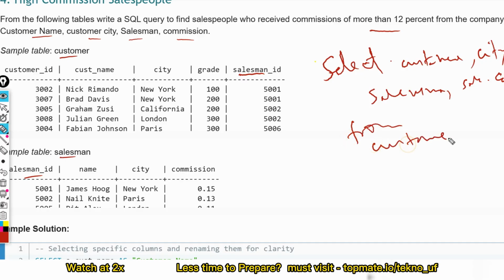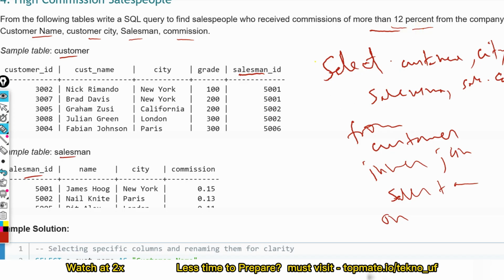At first we'll give some alias name, just wait. Okay, from customer inner join salesman table on customer dot salesman id is equal to salesman dot salesman id, where salesman dot commission is greater than 12%. Okay, I hope you understood.